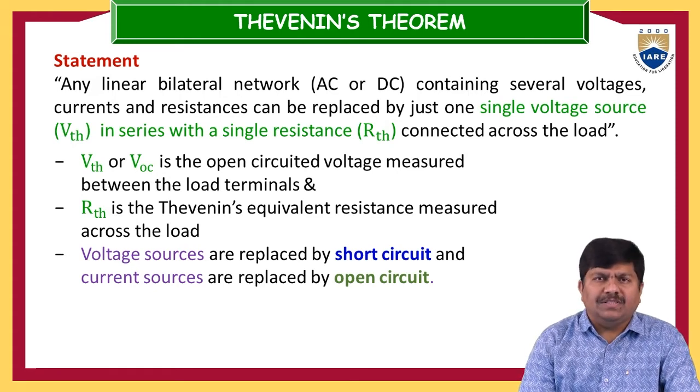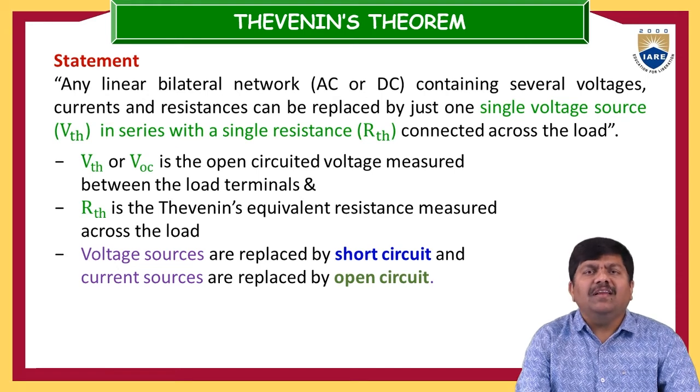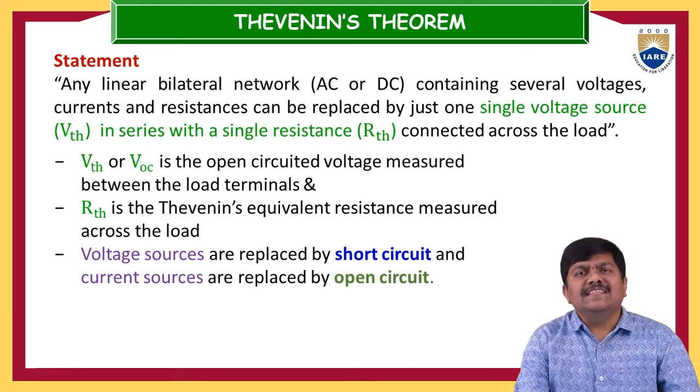First of all, you have to identify the terminals across which you are going to simplify the network, and assume them as the load terminals. Across those two load terminals you can represent the total electrical network with one single voltage source in series with one single resistance.